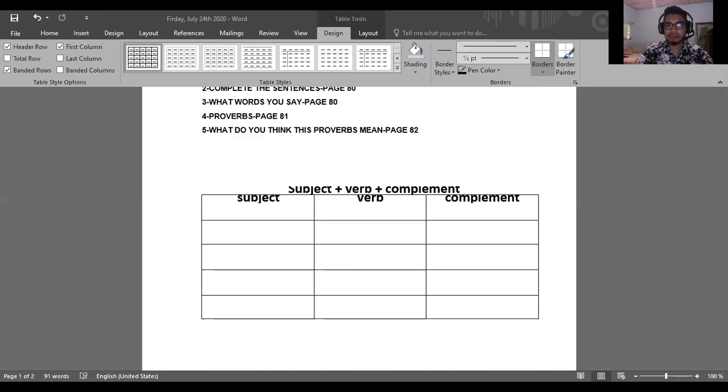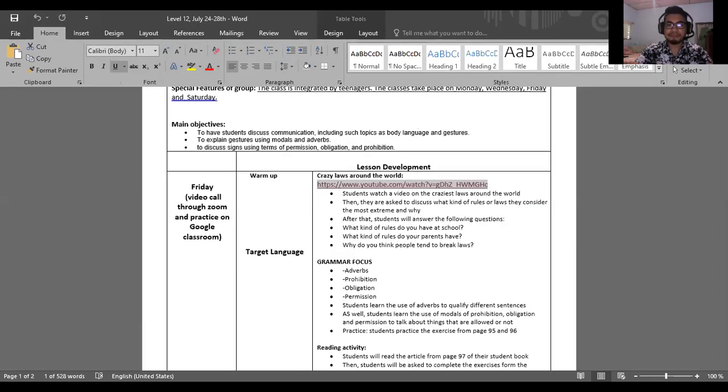Let's go back to the document that we were working on. Since I have a main verb, as I was explaining to you, as I was telling you, we have the subject, the verb, and the complement. Imagine that I have the subject, Gary, for saying something. Gary plays, let's say a sport, let's say basketball. Gary plays basketball. That's the sentence.